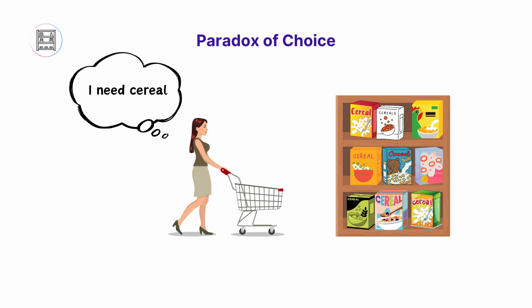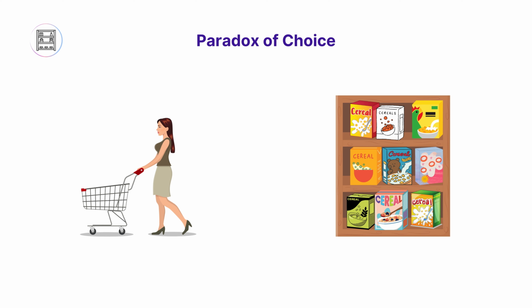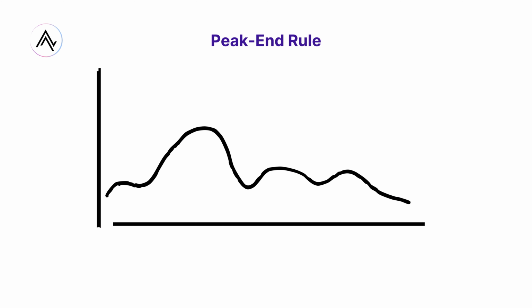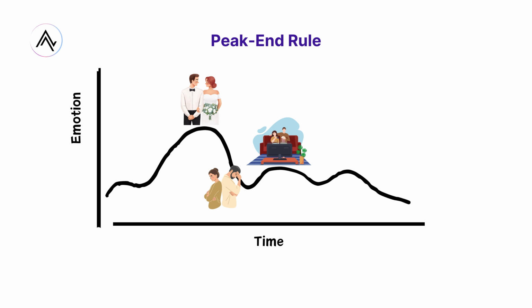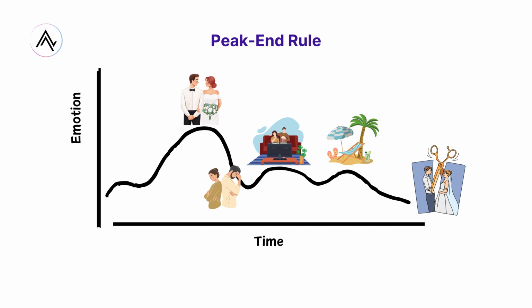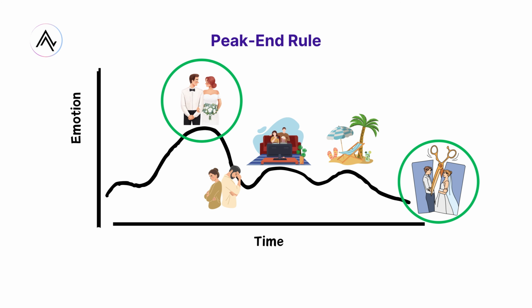Paradox of choice. The phenomenon whereby having too many options to choose from can lead to anxiety and make decision-making more difficult, potentially leading to dissatisfaction with the choice made. Peak end rule. People judge an experience largely based on how they felt at its peak, most intense point, and at its end, rather than based on the total sum or average of every moment of the experience.